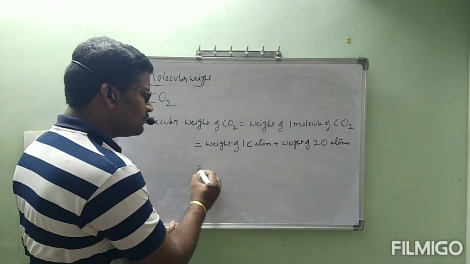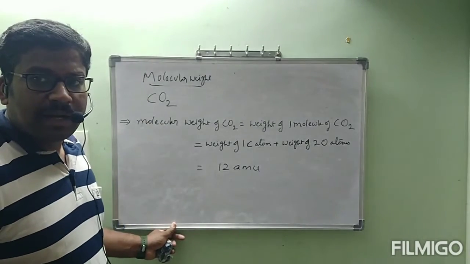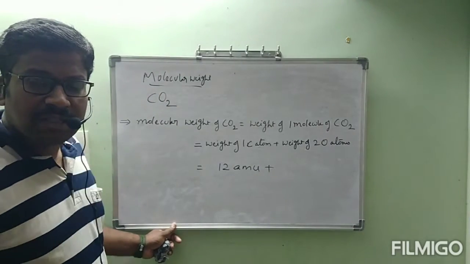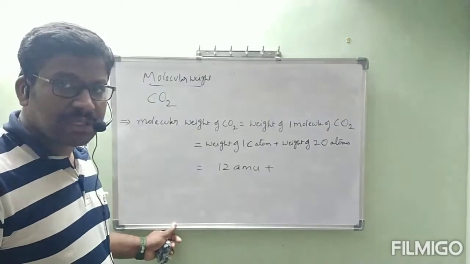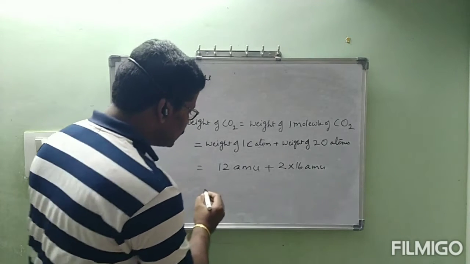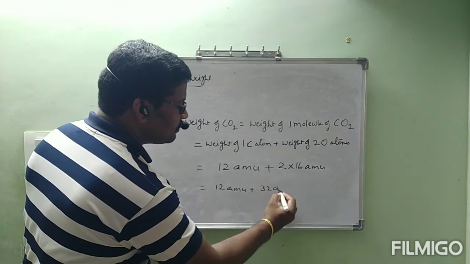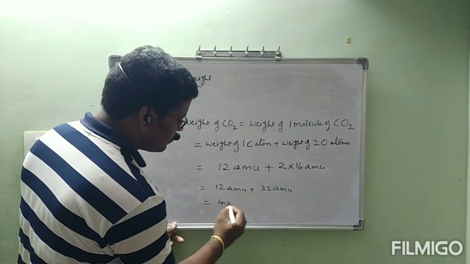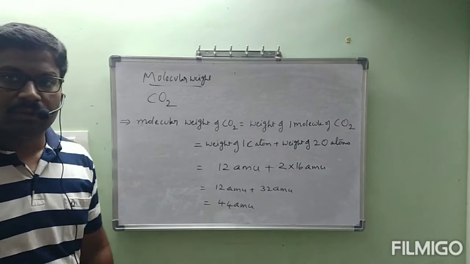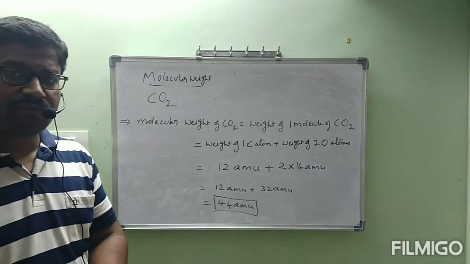What is the weight of 1 carbon atom? If you want to check, we found already, it is 12 AMU. Carbon atomic weight is 12 AMU plus 2 oxygen atoms. 1 oxygen atom weight is 16 AMU, but we have 2 oxygen atoms, so 2 into 16, which is equal to 12 AMU plus 32 AMU, which is equal to 44 AMU. So the final answer for 1 molecule of CO2 is 44 AMU.